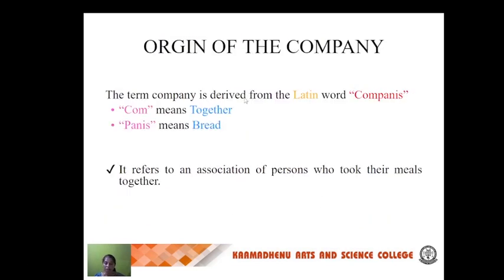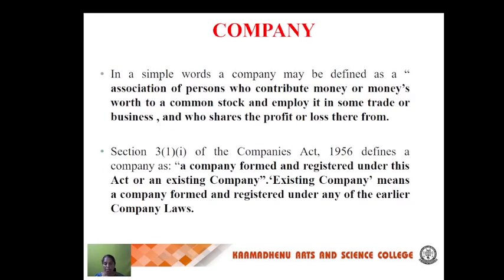So what is the origin of the company? What is a company? The term company is derived from the Latin word companies. Com means together, panis means bread. So it refers to an association of persons who take their meals together. In a simple way, a company is defined as an association of persons who contributed money and money's worth in common stock, employed in some trade or business, and who share the profit and loss.